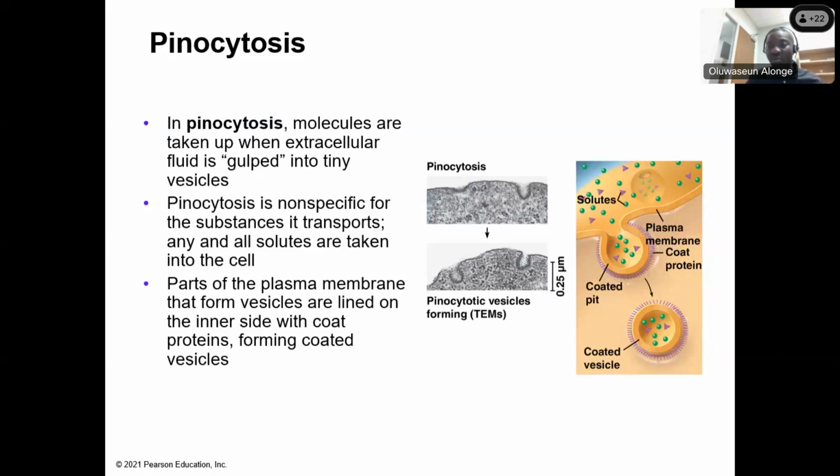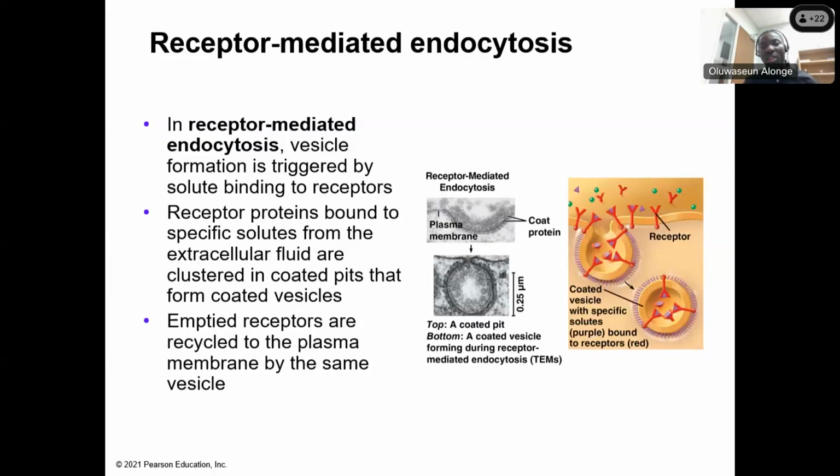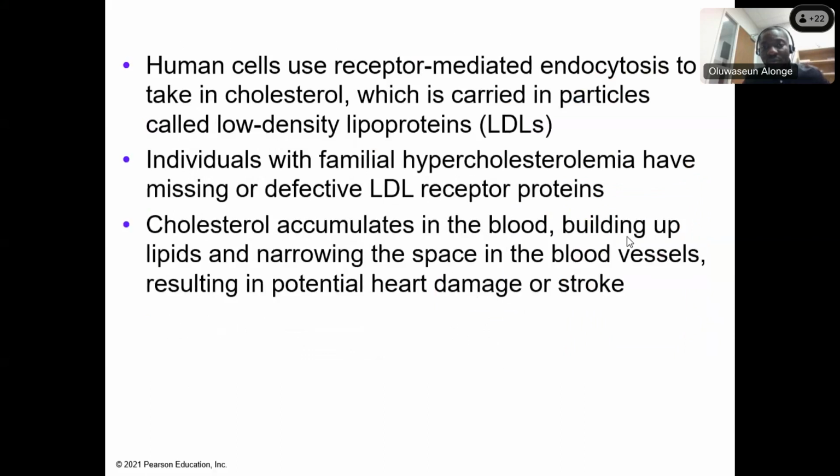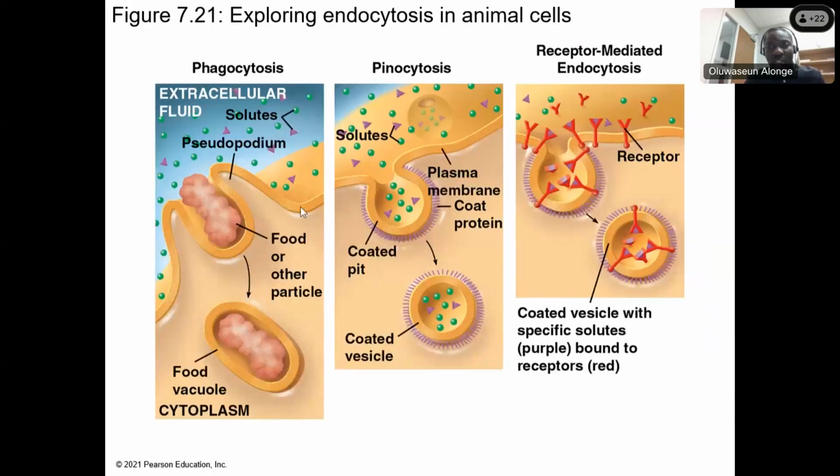Phagocytosis, solid. Pinocytosis, liquid. Now, receptor-mediated endocytosis, you see, the red things are the receptors. The solutes are going to bind on the receptor, and then they come in just like the way it is for phagocytosis. The only difference is that these require receptors. Okay, this is just to compare the three. All right. So I will stop there. That's all anyway.